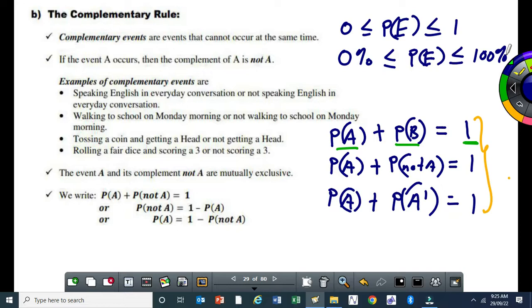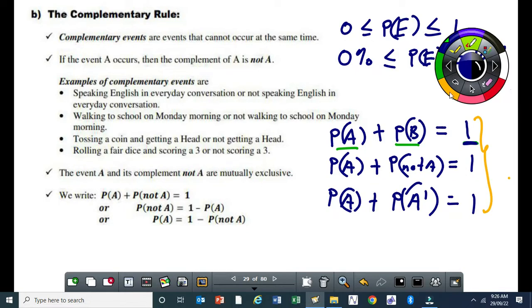Remember, I told you yesterday, and I'm going to emphasize that: probabilities can be written in 3 ways. You can write it as a common fraction, as a decimal fraction, or as a percentage. If the question does not specify and the answer can be written as a common fraction, you just leave your answer as a common fraction. If it can't be left as a common fraction, you can then convert it to a what? A decimal fraction. But a percentage, you can only convert to a percentage if the question asks you to do so. Okay, so your complementary rule: probability of A plus probability of B is equal to 1.